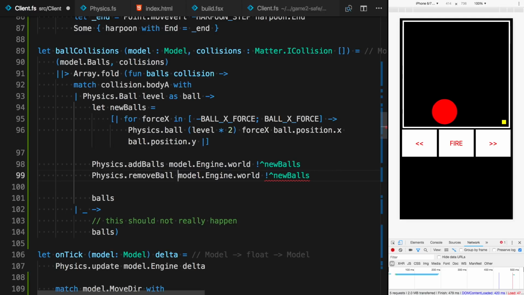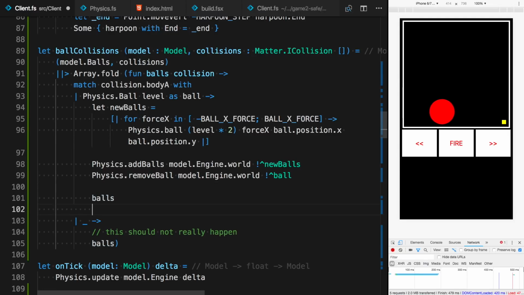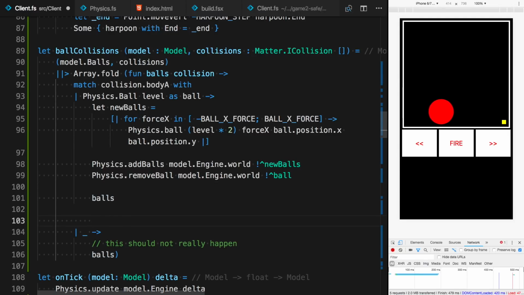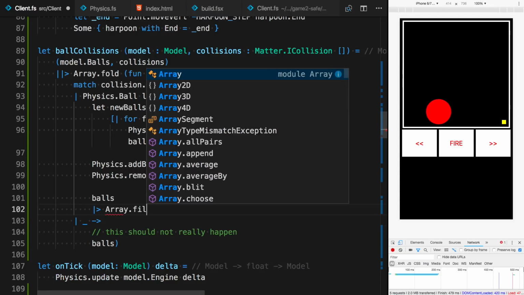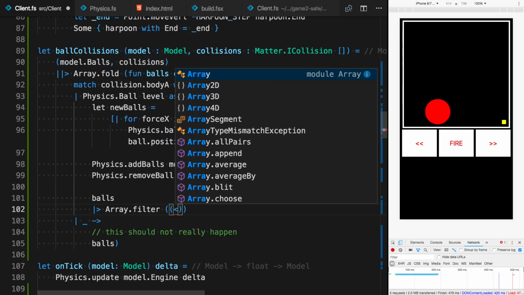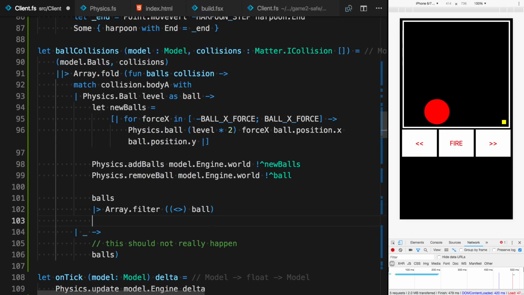So we use a remove ball function over here, passing in the ball that was shot. And we return, because we want to bind to our model the new array of balls. So we filter out the ball that was shot, and instead we'll append the new balls over here.